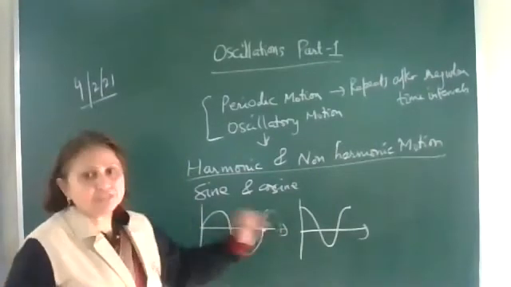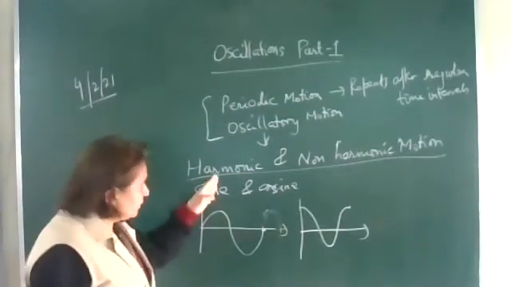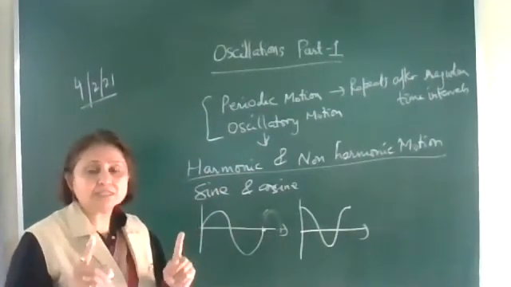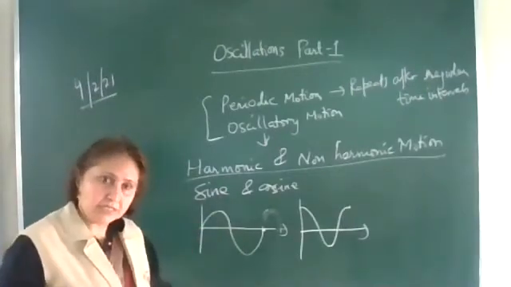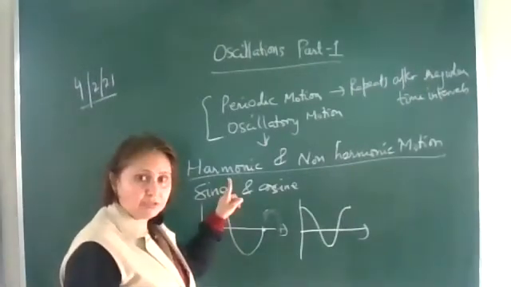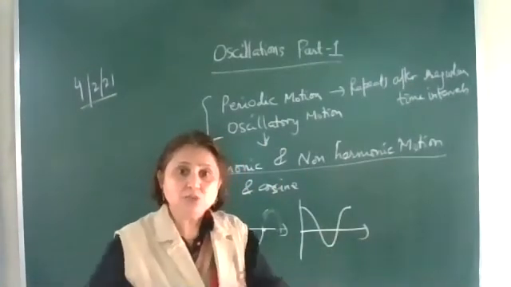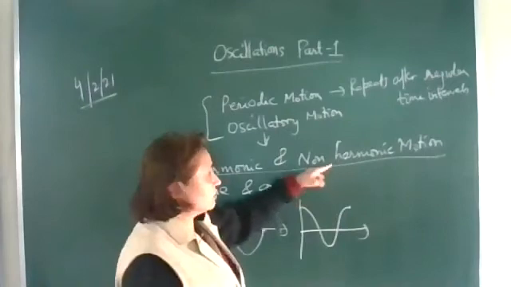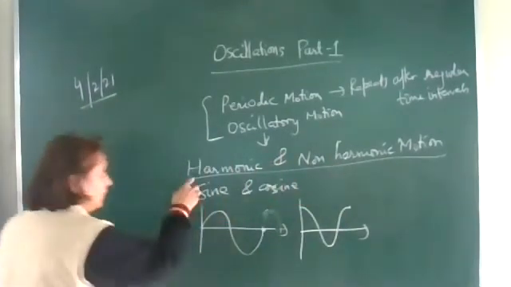So such motions we call harmonic or non-harmonic. Harmonic means it is having a single term. Any periodic motion which is having a single term is a harmonic motion. A mixture of frequencies, having 2 or 3 terms, is called non-harmonic motion. Let's see an example.